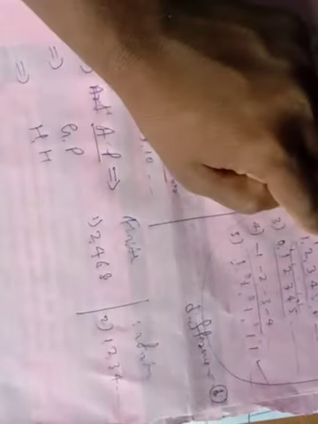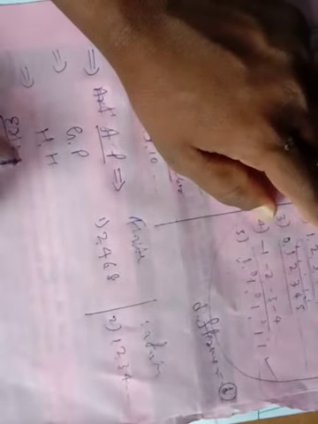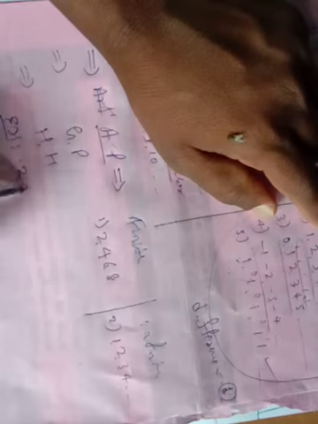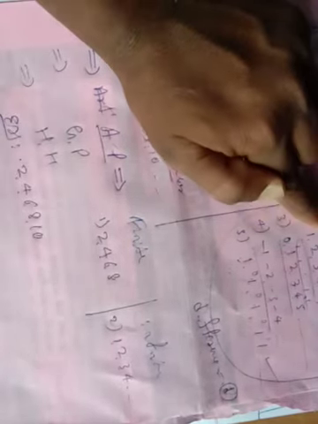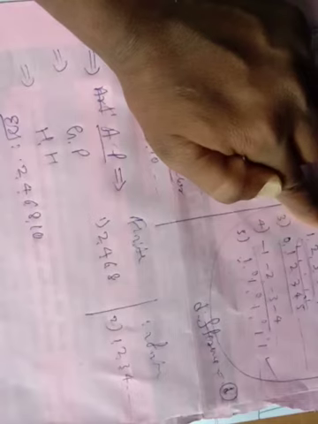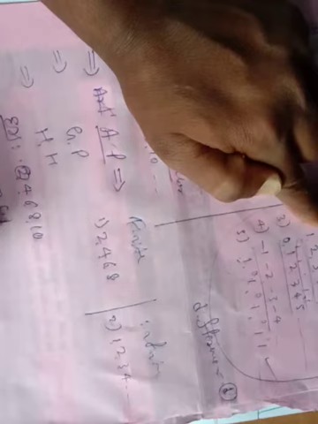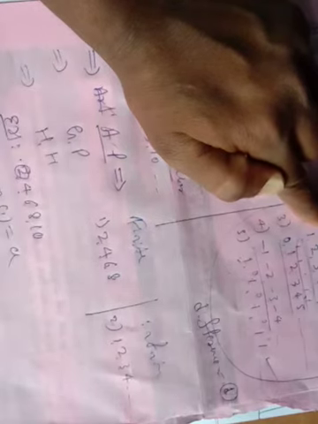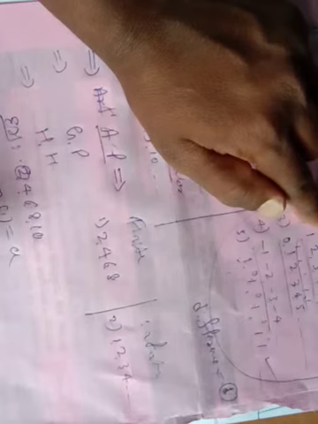Why is this an arithmetic progression? Consider one example. Example 1. Check whether 2, 4, 6, 8, 10 is an AP. How is that an AP? In an AP the common difference is the same. The first term is A, and that is fixed. The second term is A plus D.